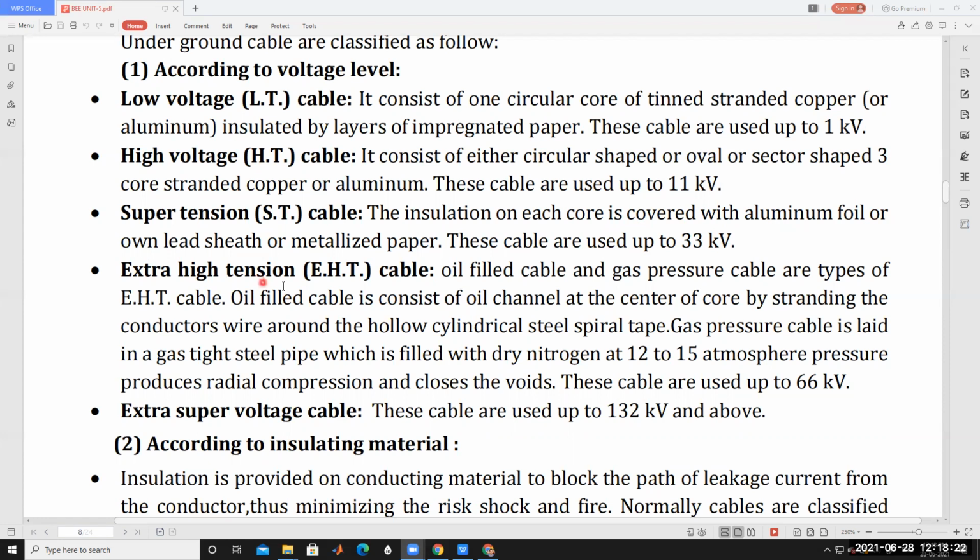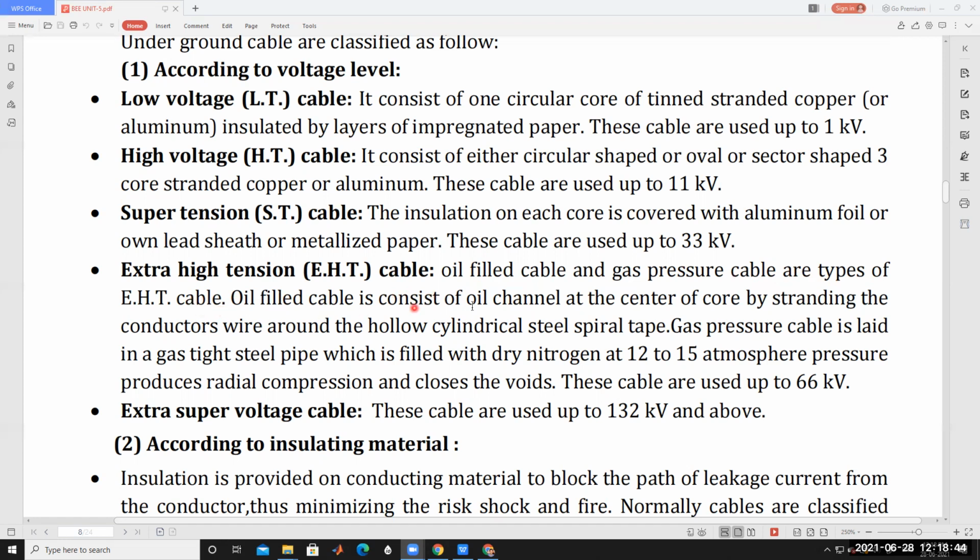Then next, extra high tension cable, EHT. Oil filled cables and gas pressure cables are the different types of EHT cable.